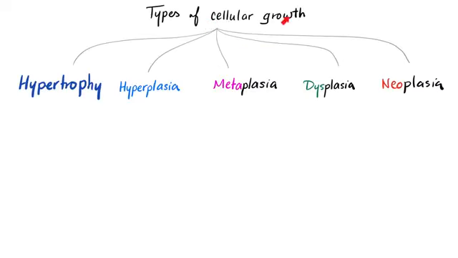So what is cancer? First, we have many types of cell growth. It could be hypertrophy, hyperplasia, metaplasia, dysplasia, neoplasia. Hypertrophy is increase in the size of the cell. Hyperplasia is increase in the number of the cells.